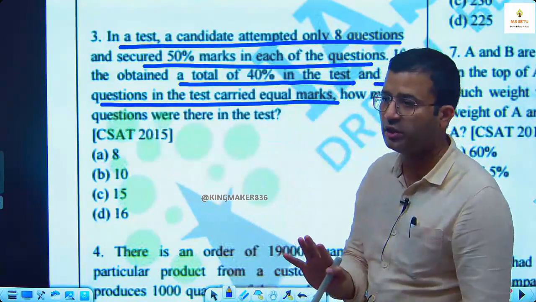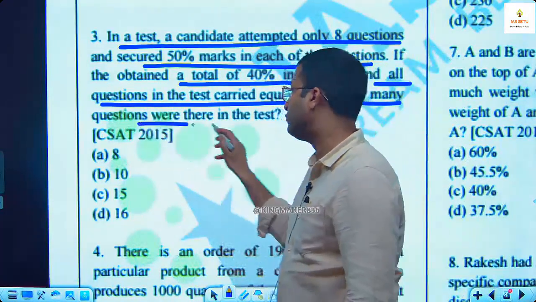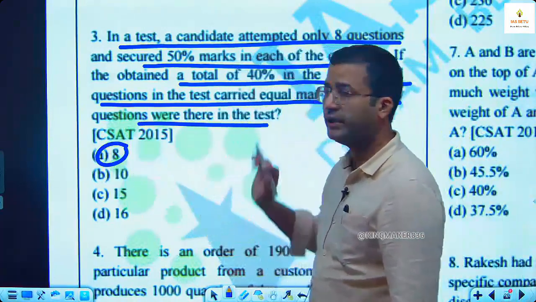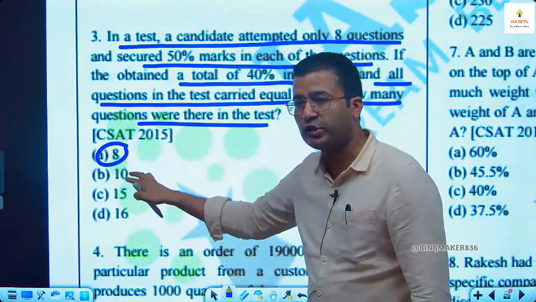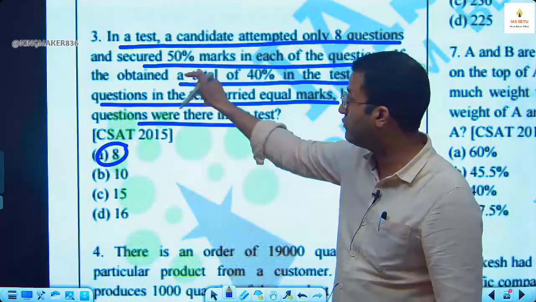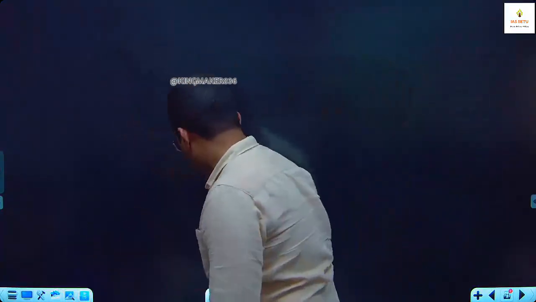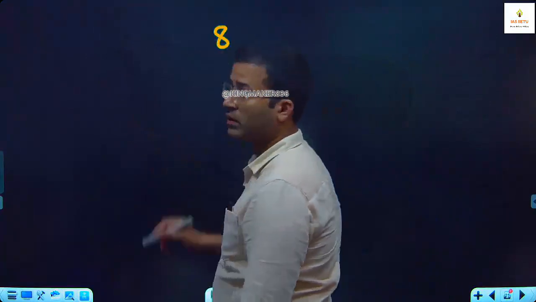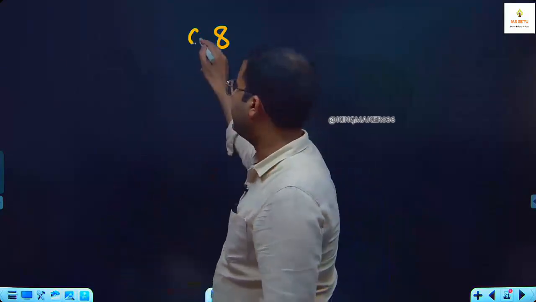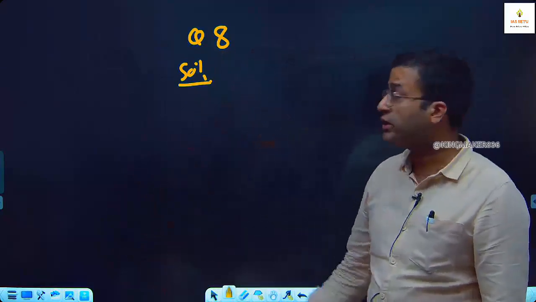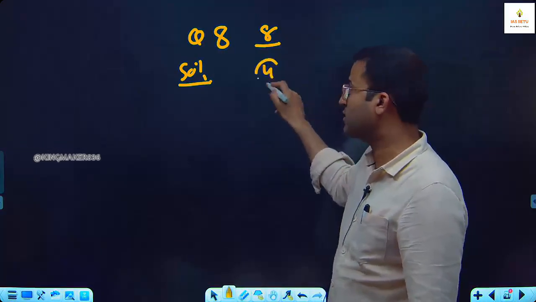There are 4 things given in the question and the 5th asks how many questions were there in the test. See, think logically. He attempted 8 questions and if there are only 8 questions, his score will be 50% क्योंकि उसका 50% marks आ रहा है. His overall score is 40%. I explain. I attempted 8 questions. I assume each question carries 1 mark. I attempted 8 questions and my score is 50% in each question. So what is my score? Out of 8 marks, 4 marks.